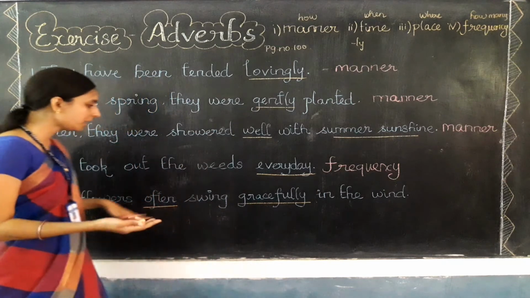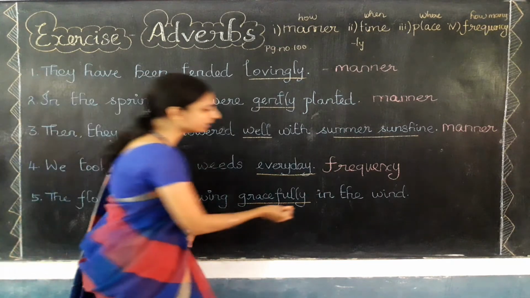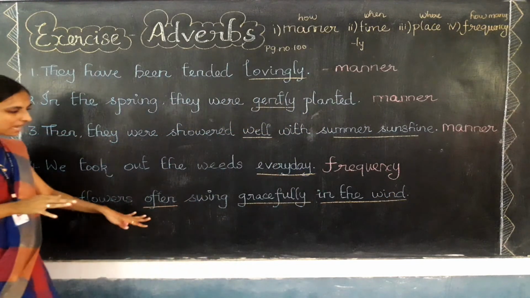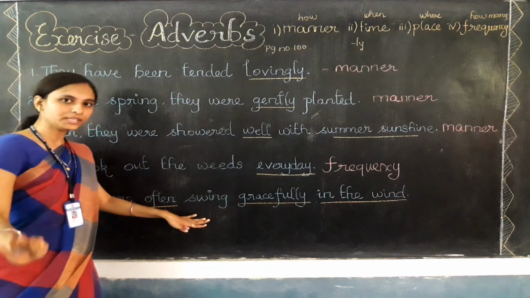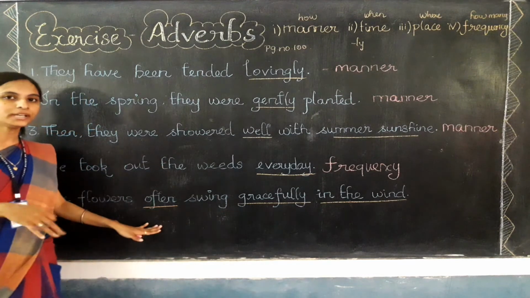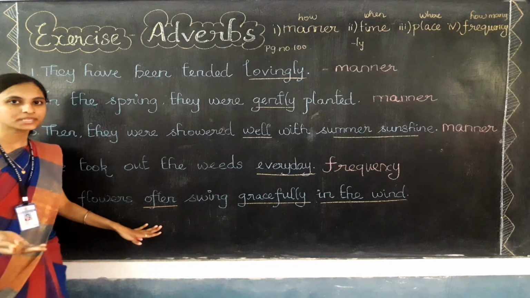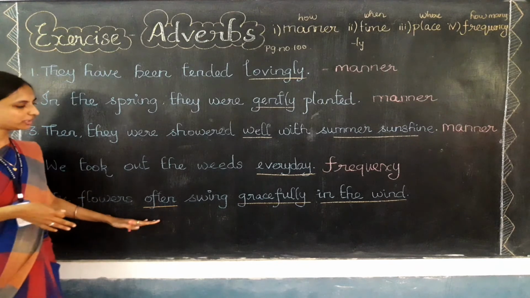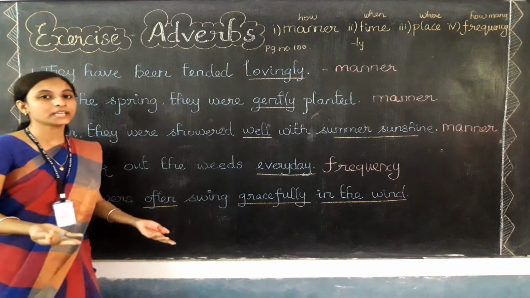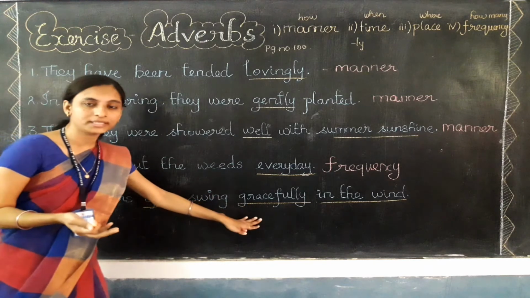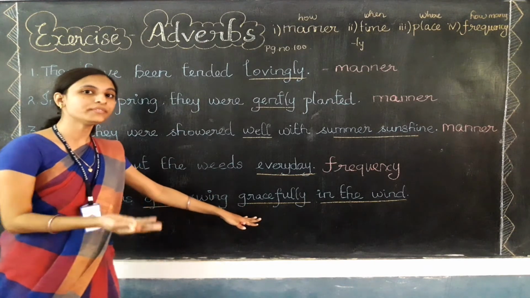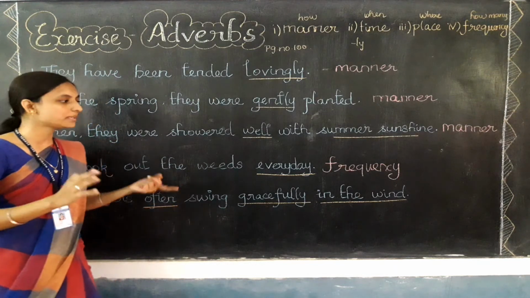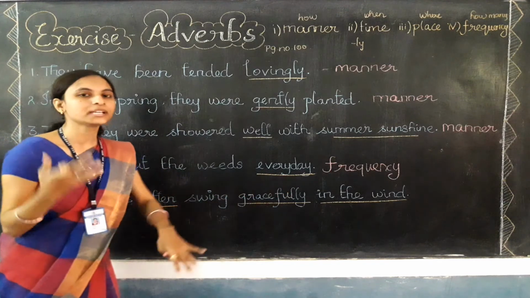And when இது வந்து எப்போ வந்து இது வந்து swing ஆகும் in the wind. So here there are three adverbs children. See, the flowers often swing gracefully in the wind. இது வந்து எப்போ. So often na we know let's talk about how many times. That refers to adverb of frequency only. எப்பலாம் வந்து swing ஆகும் இது வந்து அடிக்கடி ஆகும் often. எப்படி how it will swing gracefully. Gracefully means ரொம்ப அழகா அது எப்படி வந்து swing ஆகும் ரொம்ப அழகா இருக்கும். அதே மாதிரி எந்த டைம்ல எப்பலாம் வந்து அது வந்து ஊஞ்சல் ஆடுற மாதிரி swing ஆகும் in the wind காத்து வரும்போது தான்.